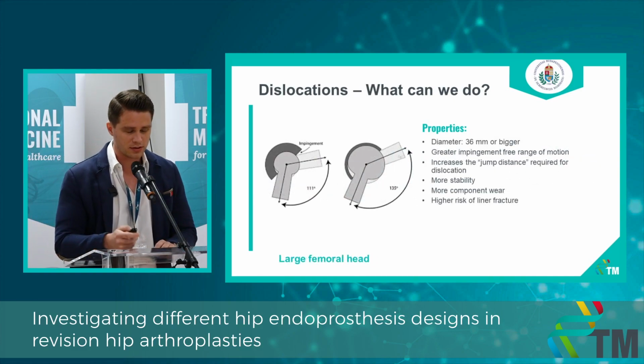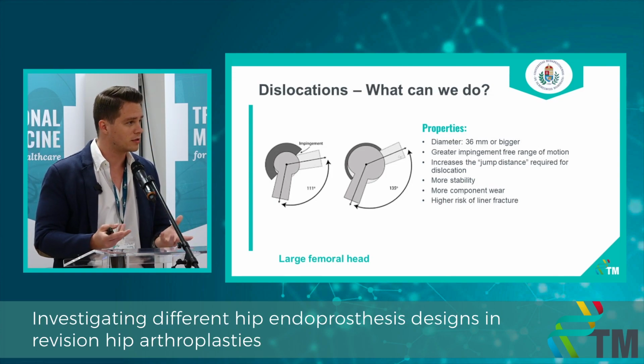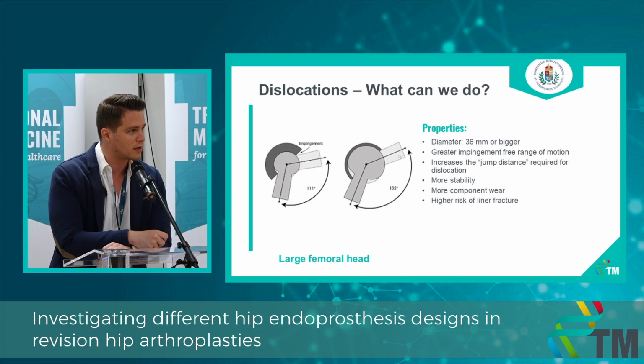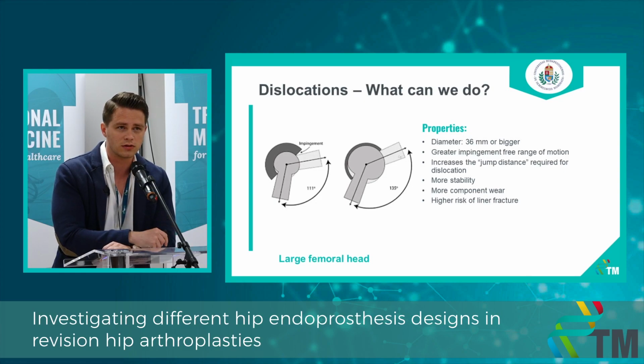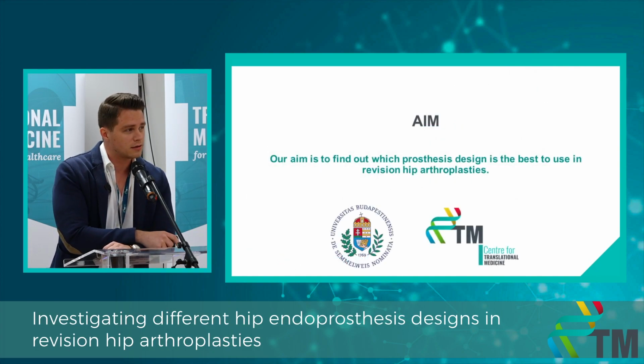And our third option is to use a large femoral head. It is basically just a femoral head, but it's bigger than the so-called normal ones that we use most of the time. It means that the diameter of the head is 36 millimeters or more. It offers great impingement-free range of motion, and it increases the jump distance required for a dislocation. It affords more stability, although it results in more component wear and a higher risk of liner fracture. And the aim of our study is to find out which prosthesis design is the best to use in revision hip arthroplasties.